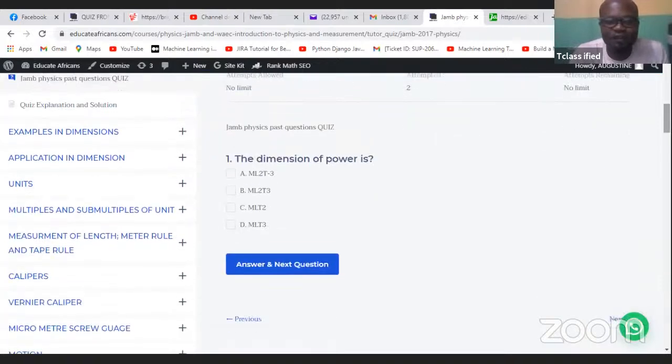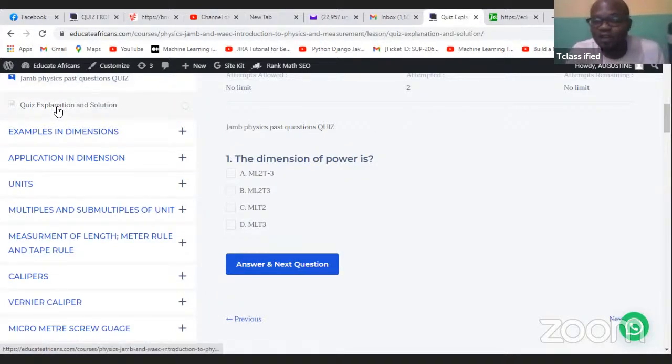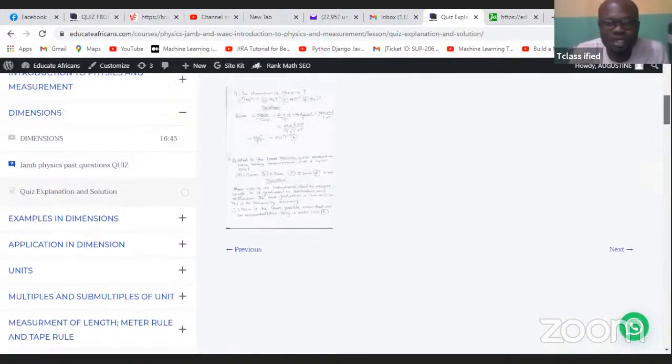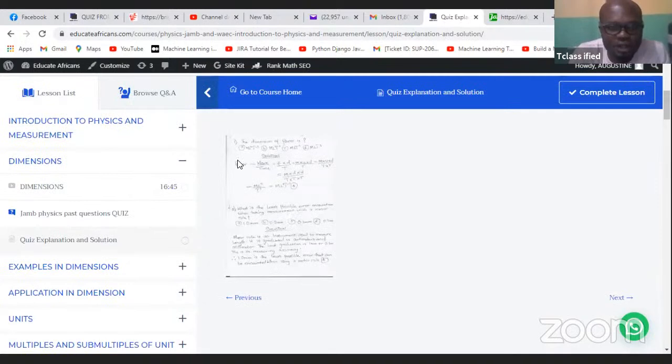So you have to solve. Once you solve, you pick an answer, you click on next question. So once you're done, you click on this quiz explanation and solution in case you don't understand how to solve it. So we've already solved it for you here as well under quiz explanation and solution. So I'm going to click on it, it will open. So that has opened now. So you see the way it was solved, the dimension of power. Power is equal to work over time, which is equal to force times distance over time. Then you sort it out to get this as your answer.